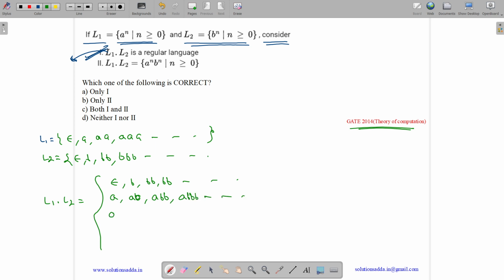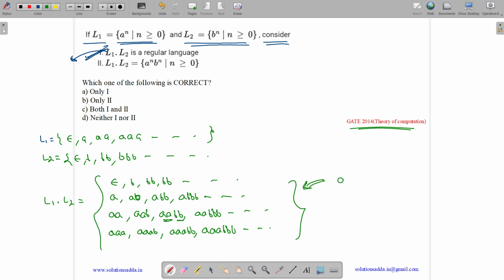Now double a is concatenated with everything of b. So we get double a b, double a double b, double a triple b, and so on. Now triple a is concatenated with everything. We get triple a b, triple a double b, triple a triple b, and so on. It goes on like this. So what is L1.L2? You can see it is any number of a's followed by any number of b's. First we have a's and then b's. So it is equal to a star, b star. And as we can write a regular expression, thus it is regular.